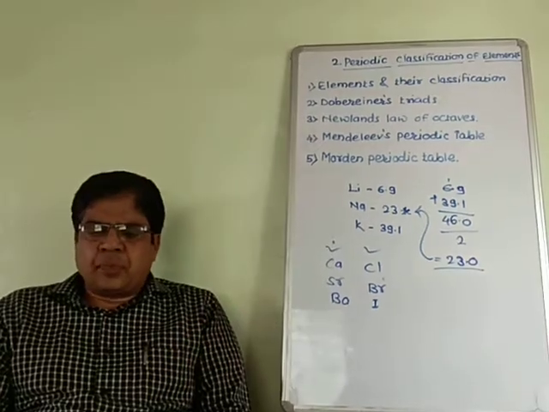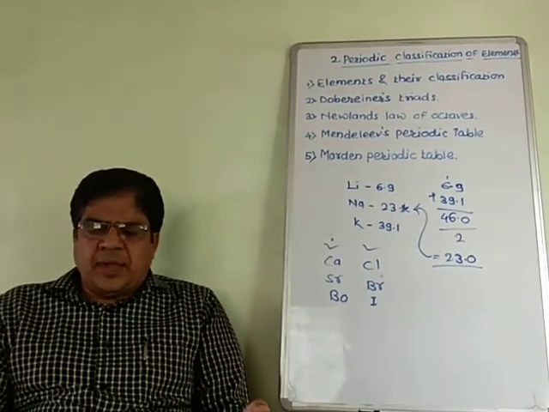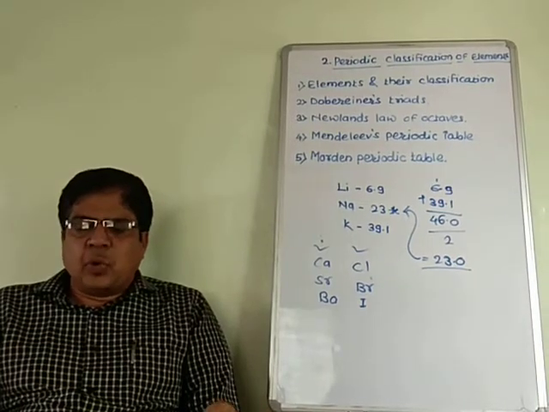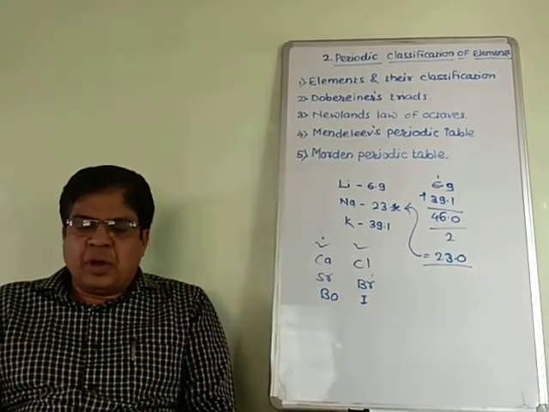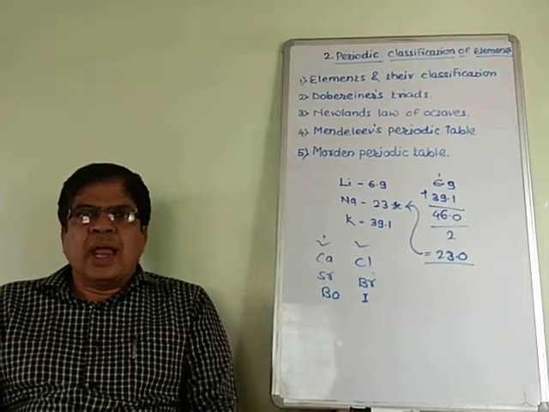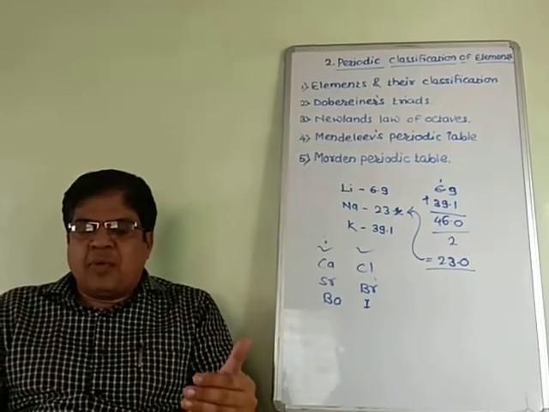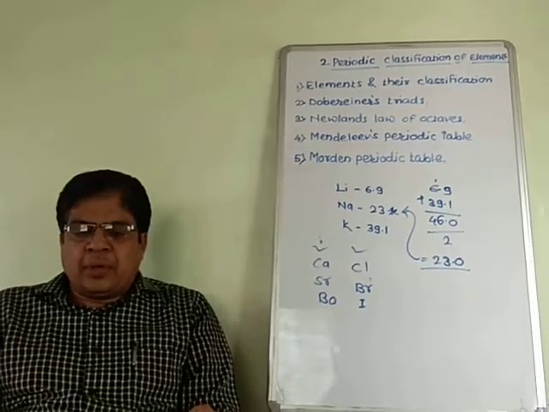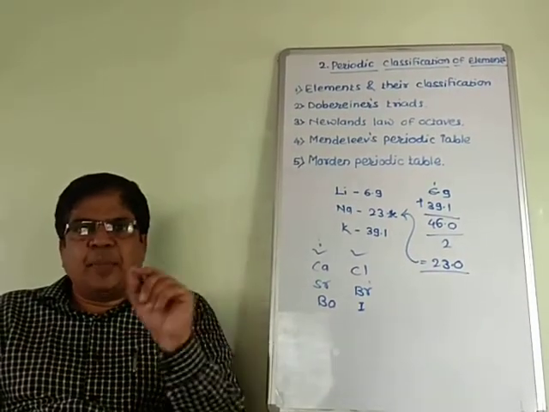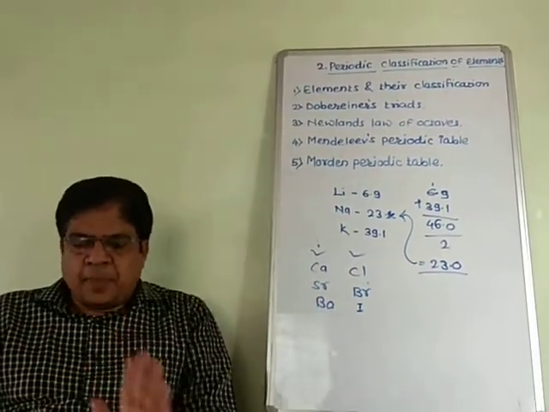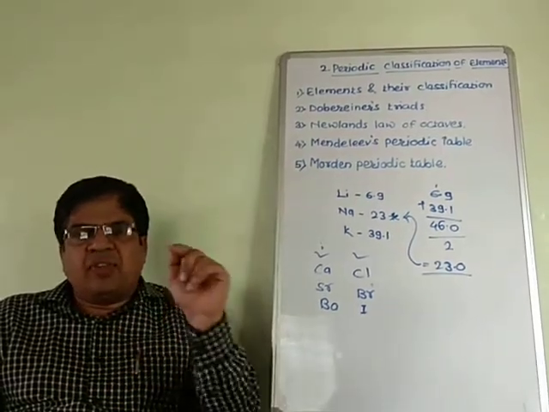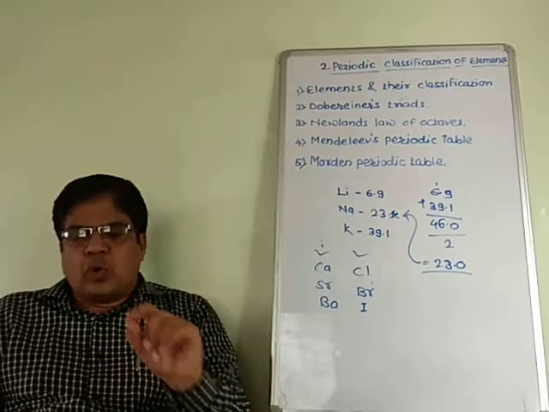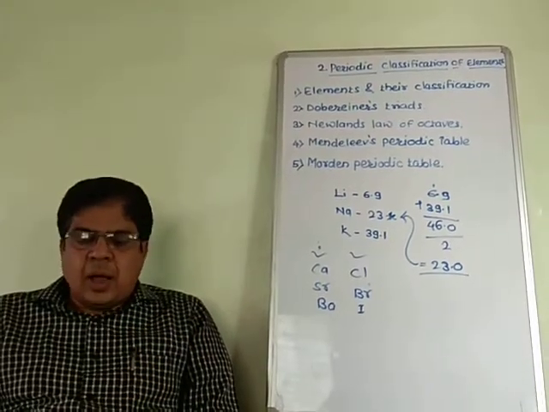For example, the previously determined atomic mass of beryllium, 14.09, was changed to the correct value 9.4, and beryllium was placed before boron. Mendeleev kept some vacant places in the periodic table for the elements which were not yet discovered.